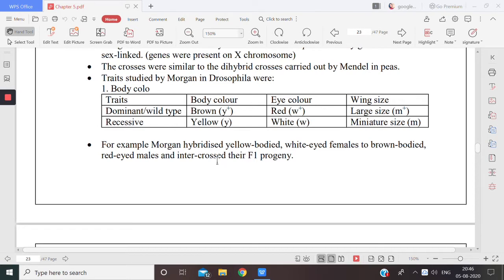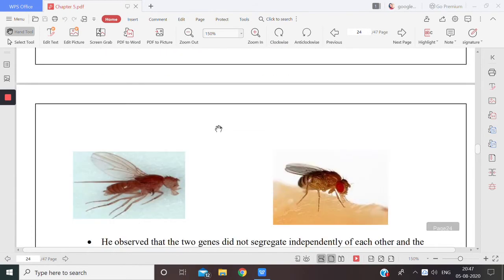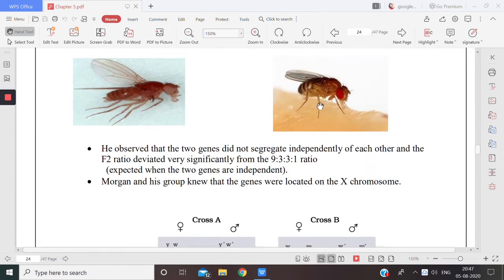He got red-eyed males and intercrossed their F1 progeny. So Morgan did this cross, and whatever he got in the F1 progeny, he intercrossed that. These are the two, yellow bodied and brown body, you see.